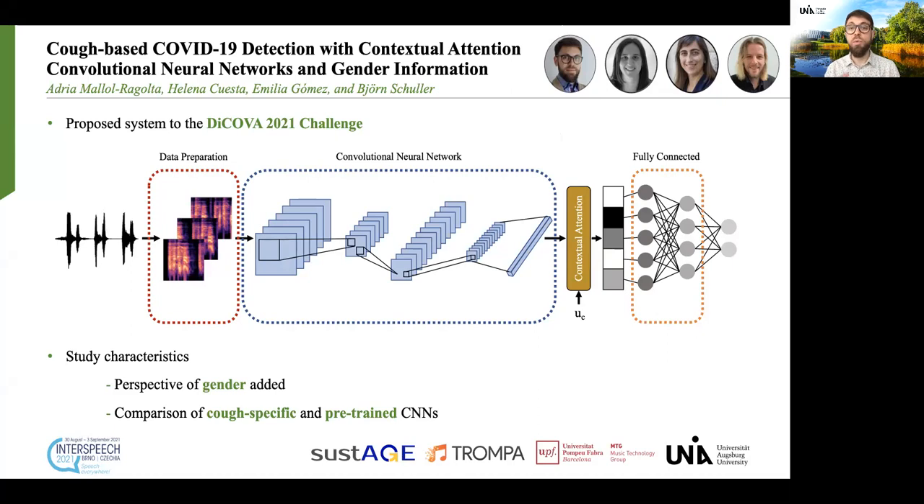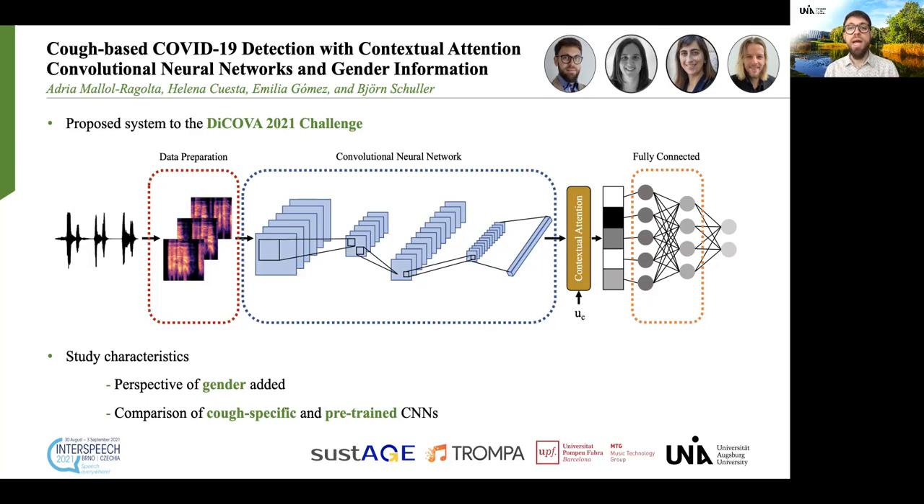In our system, we first computed the spectrogram representations of windowed versions of the input cough samples. These spectrograms are then fed into a convolutional neural network to extract deep learned representations from the input spectrograms. These representations are then transformed using a contextual attention mechanism, whose goal is to learn to highlight the most important features for the task at hand. These transformed representations are finally fed into two stacked fully connected layers to perform the final classification.